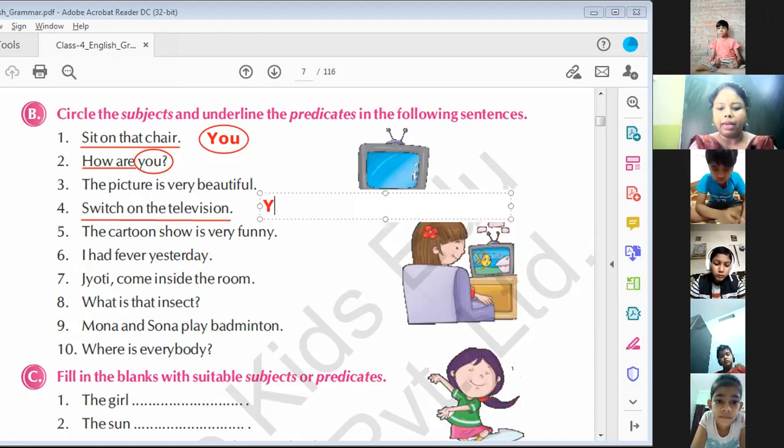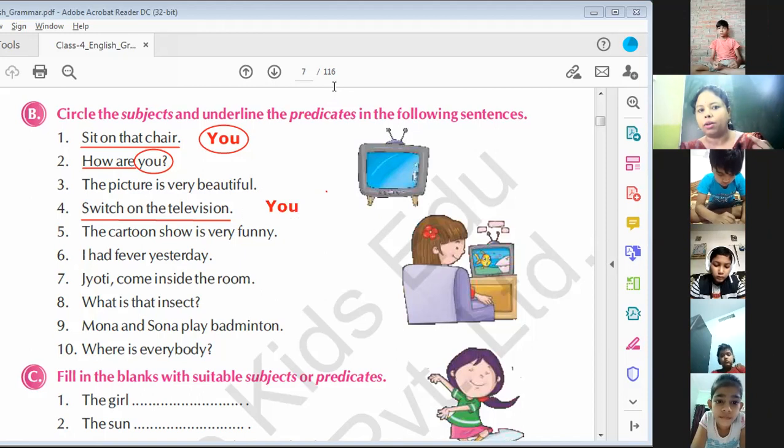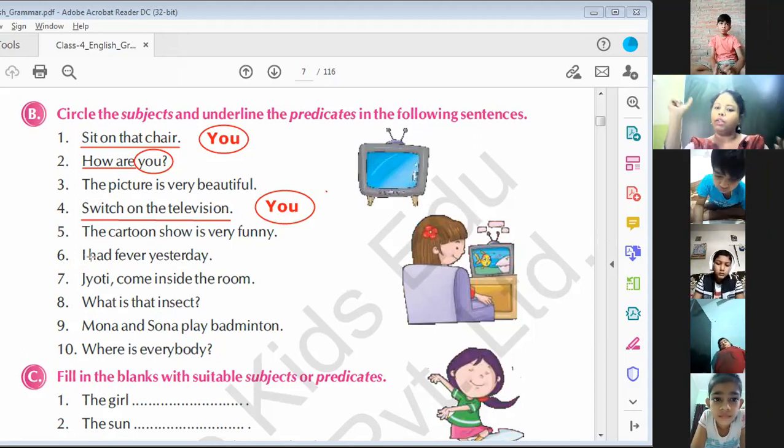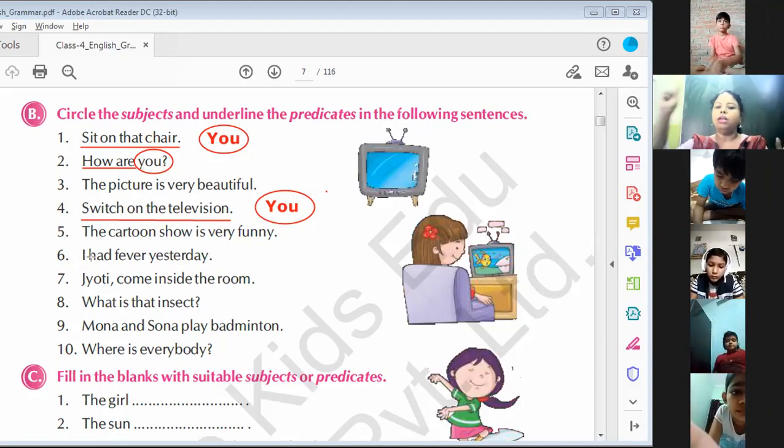You is already there. It is understood. You should write this in your answer. That whole sentence is predicate because it's a command. Understand? Whenever we are giving any command, that whole sentence is predicate and you is understood, you is already there, and you have to circle that.